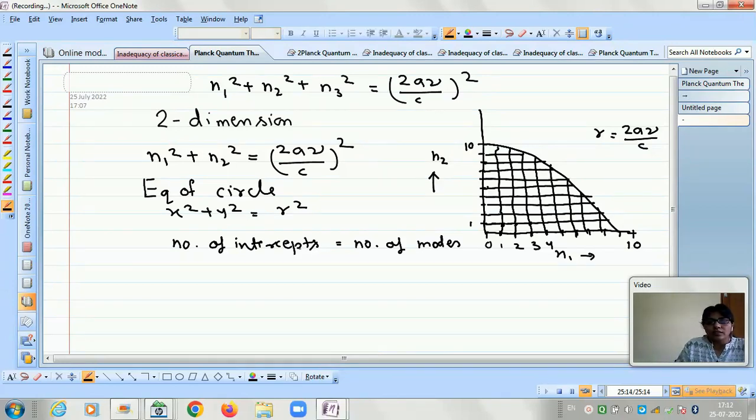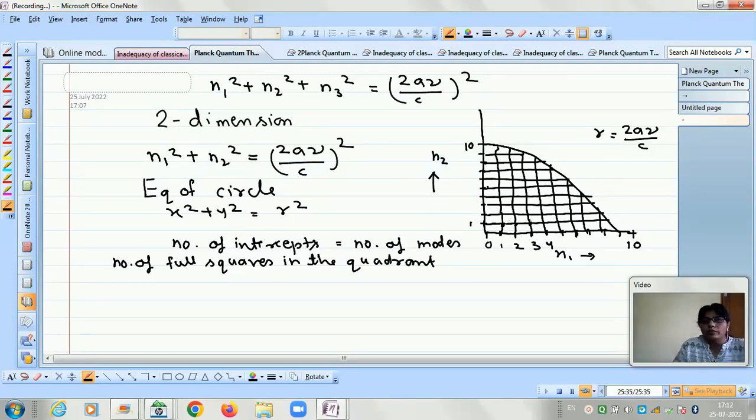And this statement is similar to saying that the number of full squares in the quadrant, 1/4 of the circle, in this plot is similar to the number of intercepts, or the number of modes.